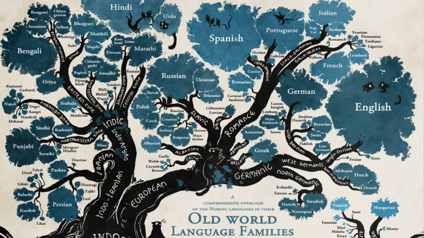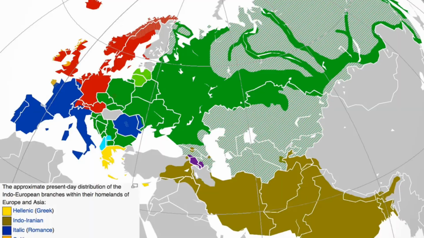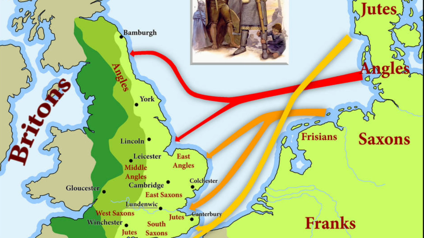Ultimately, all of these branches diverged from a single hypothetical ancestor, Proto-Germanic, which itself is a branch of the larger Indo-European family.